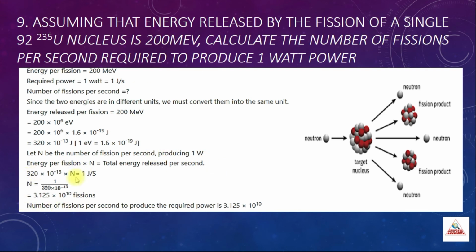So energy per fission is given by 320 into 10 power minus 13 into n, which is equal to total energy released per fission is 1 joule per second. So from this equation you can easily find the n value as n is equal to 1 joule per second, the whole divided by 320 into 10 power minus 13. When you simplify this, you get the number of fissions as 3.125 into 10 power 10.